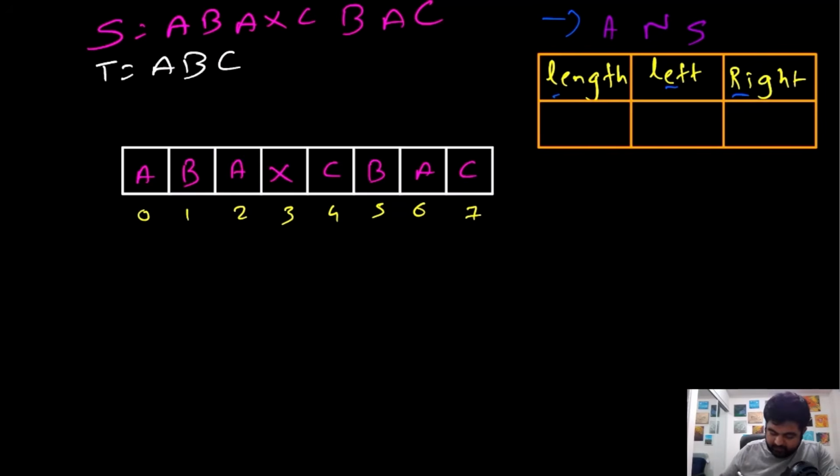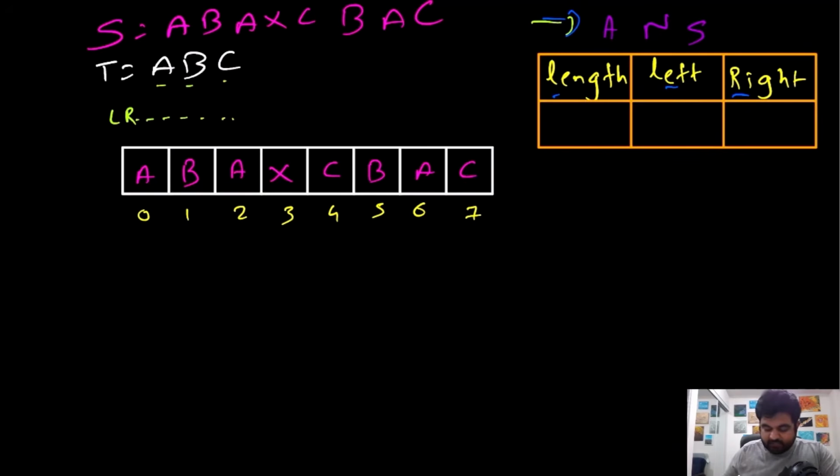Initially we are going to have both our left and right pointers starting at the first position. Then our right pointer goes to the right side until the point where we create a substring where all of A, B and C are present. The moment we do that, we will note down the answer we have found so far: the minimum length, the left pointer, and the right pointer.